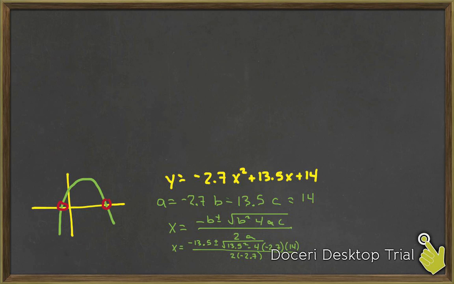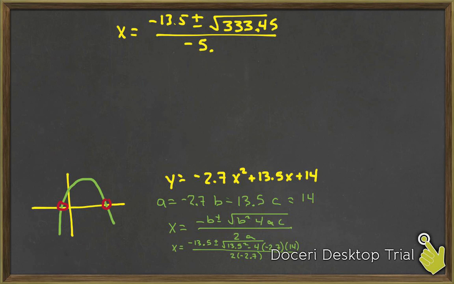So when you plug that into your calculator, you'll end up with x equals negative 13.5 plus or minus, when you plug all that stuff under the square root in there, you end up with 333.45, all over negative 5.4. This is where you want to split into a positive and into a negative.